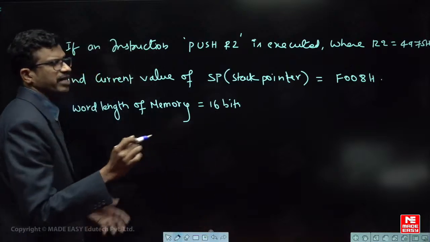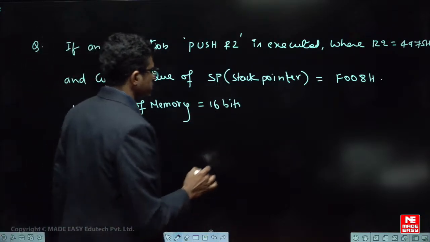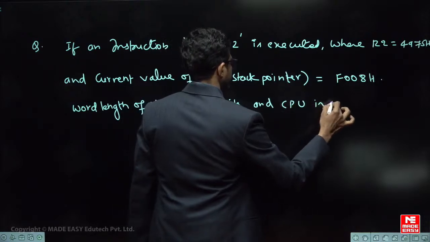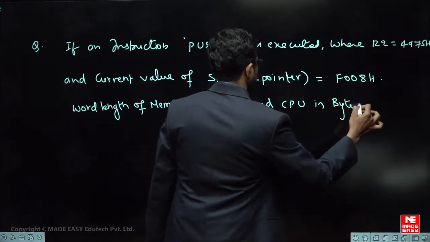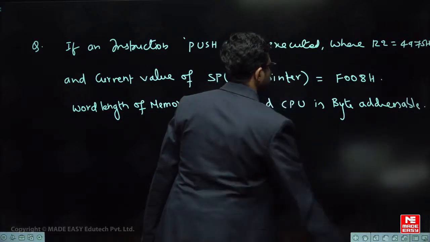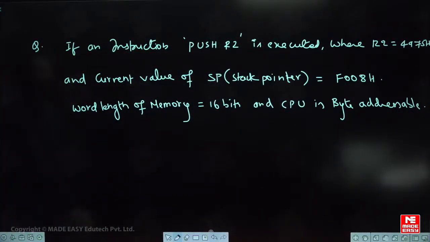See, the question can be randomly given anyway, okay? 16 bits, and the CPU is byte addressable. Okay, fine.